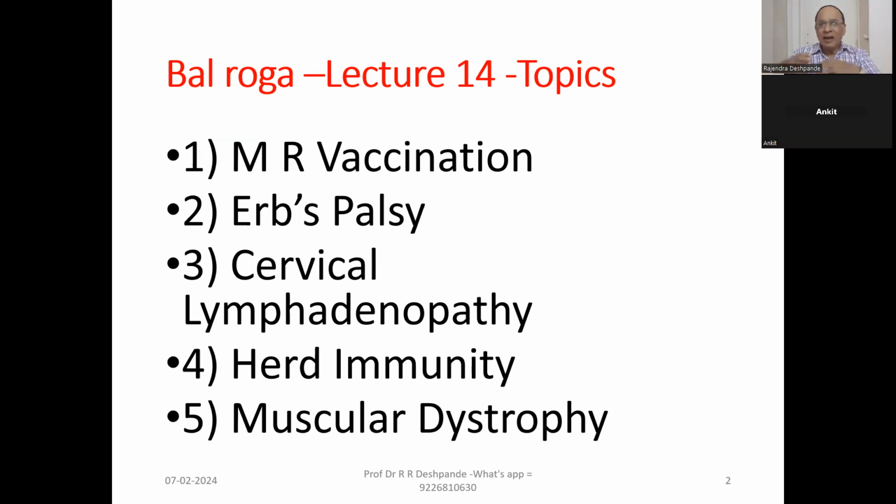In an adult lady, this is not pediatric, in breast cancer, these axillary lymph glands are palpable. Similarly, we will talk today about the neck, cervical, supraclavicular lymph glands. Then herd immunity.